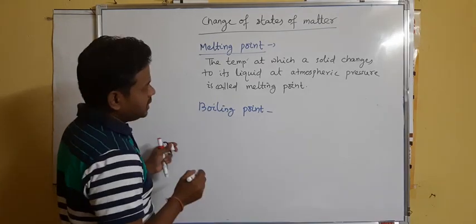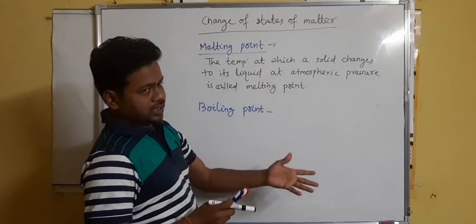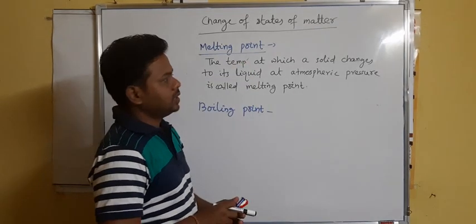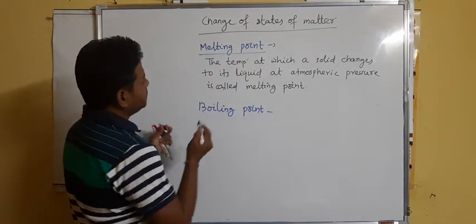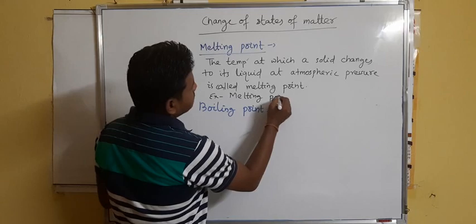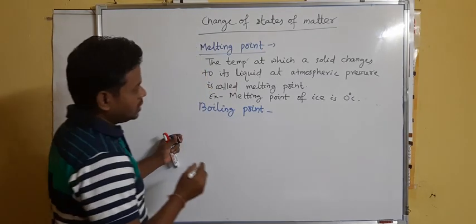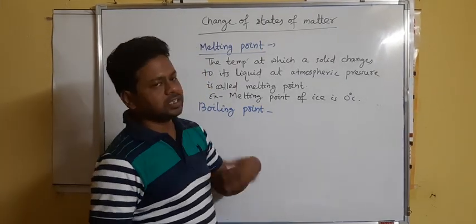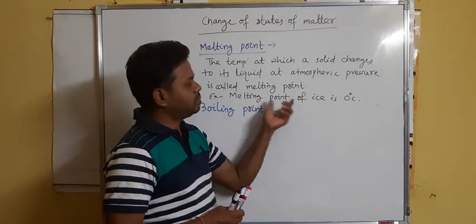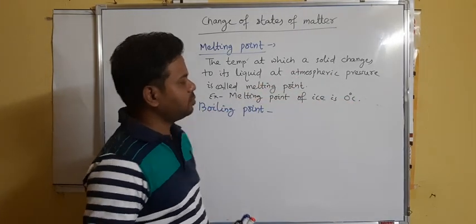Because the atmospheric pressure also has a role in the conversion of state. So if atmospheric pressure changes, then the temperature will also change. If we take the example, the melting point of ice is 0 degree centigrade. You know that at 0 degree centigrade the ice changes into water at atmospheric pressure. If atmospheric pressure changes, then the melting point of ice will not be 0 degree centigrade. So you have to mention the atmospheric pressure.